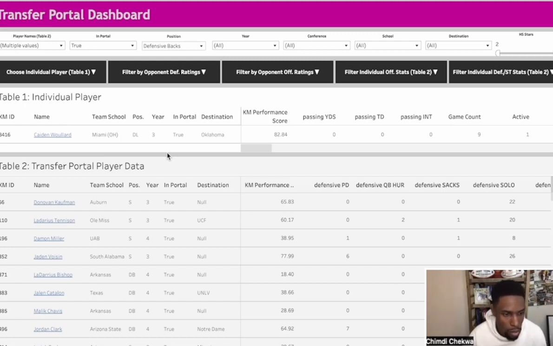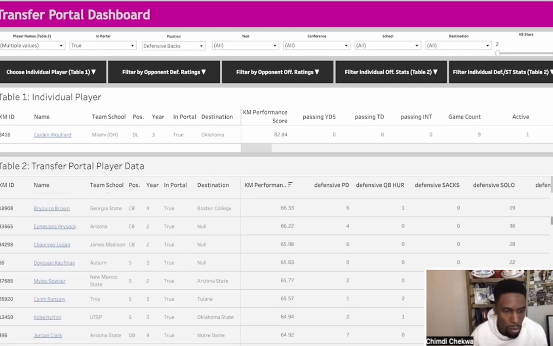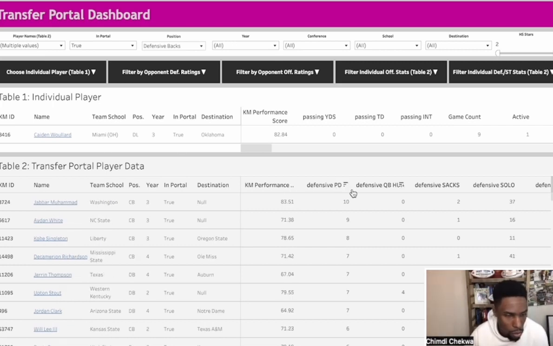Just to start out, let's sort by their KM performance. Okay, now that we got them sorted by performance, let's sort again. Let's sort by number of passes defended to see who in the portal was getting their hands on the ball.